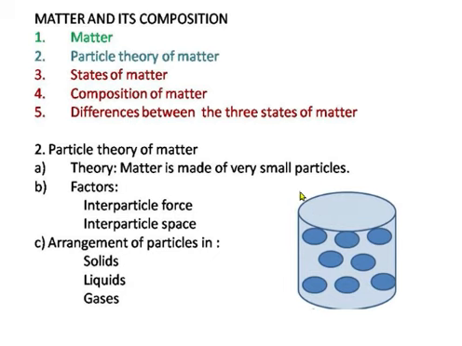And what are molecules? Molecules are made of atoms, means 2-3 atoms combine together to form molecules. So now it is clear what is the particle theory of matter. Matter is made of very small particles, atoms or molecules. Atoms are the smallest particle which cannot be divided, which cannot be broken into pieces.